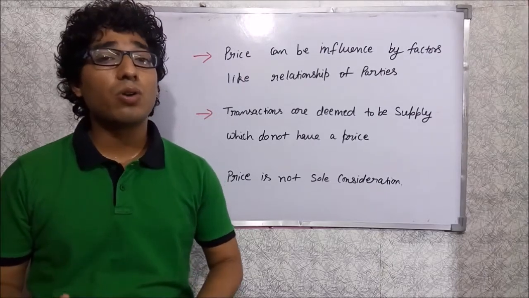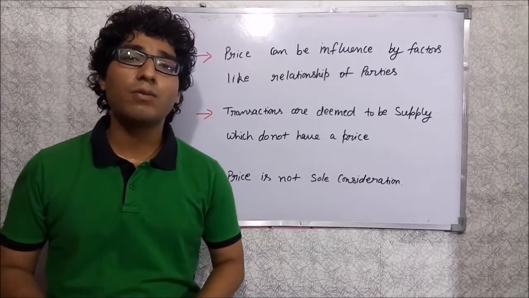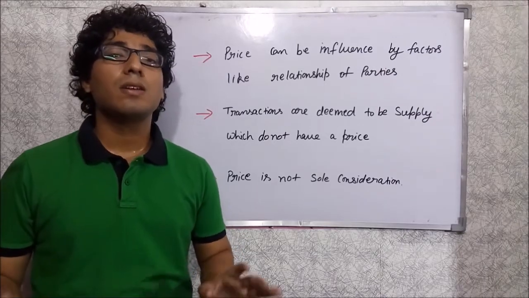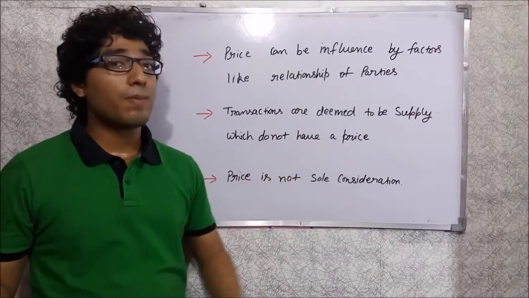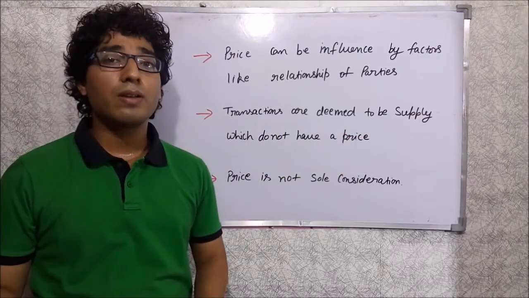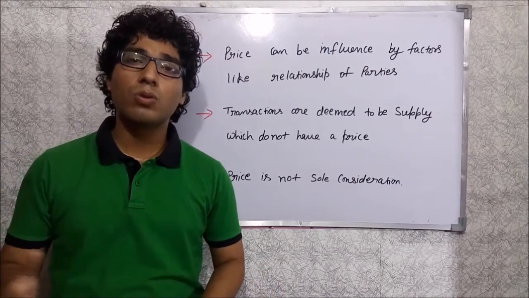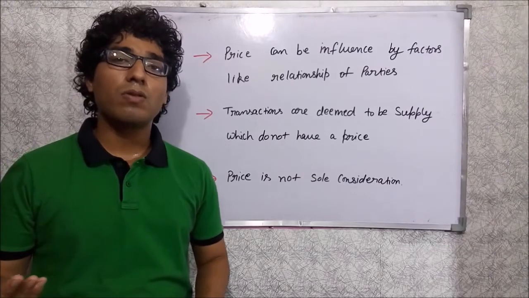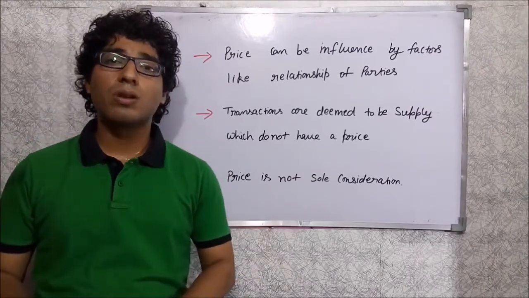So in that case also we don't have any price to value. So in that case also we have to look at the valuation rule, because in that case we don't have any price to look on for this value. So therefore when the transactions are deemed to be supply under GST but we don't charge any price for that, then also we need to go on to the valuation rule to calculate what will be the value of goods under that case. The third one is when the price is not sole consideration.